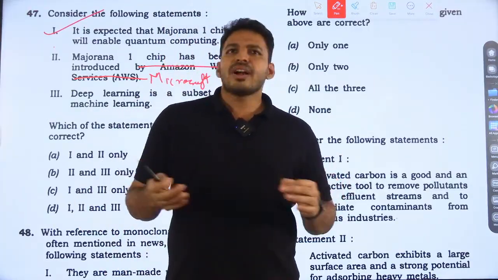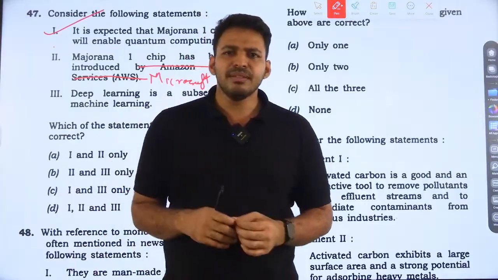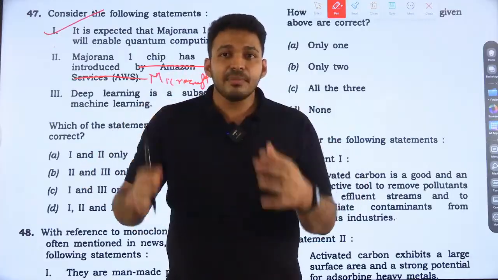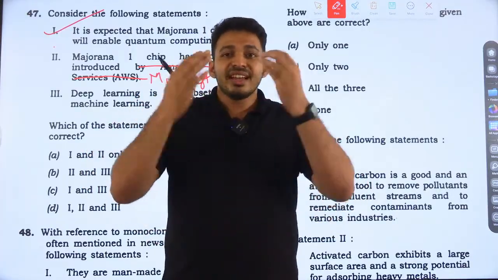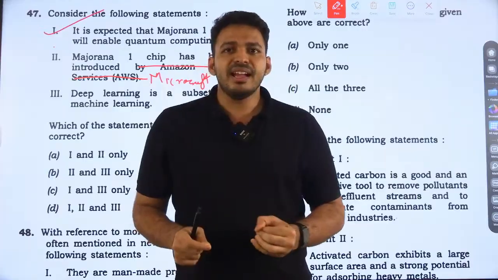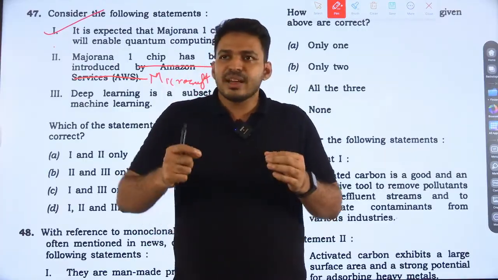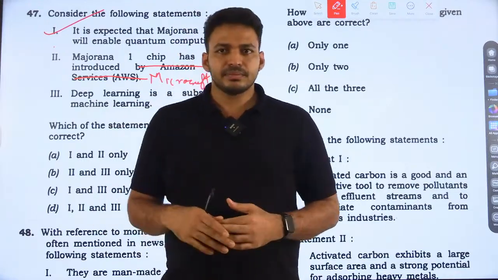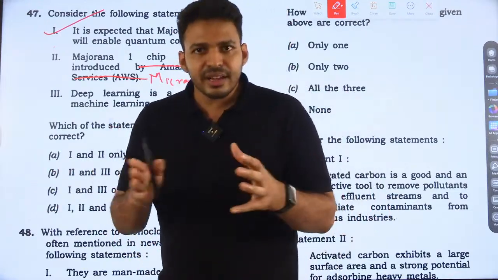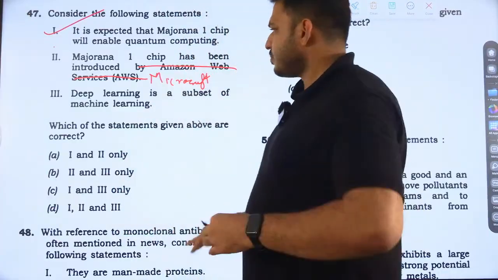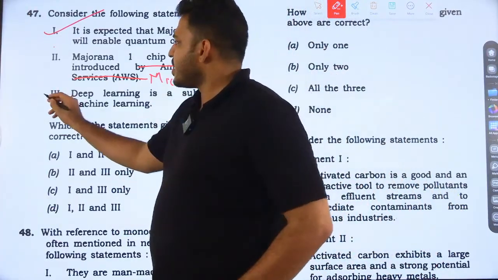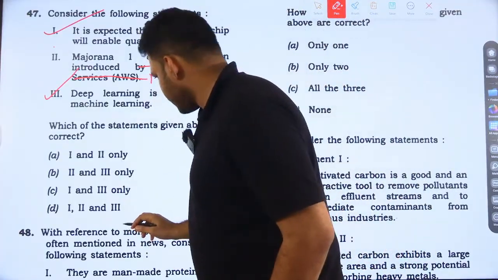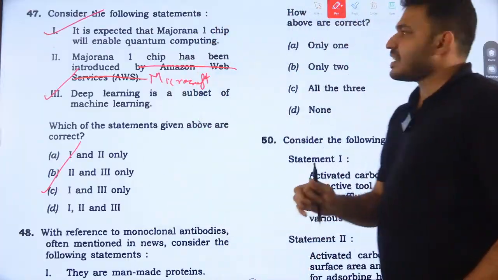So accuracy won't always be achieved with machine learning. But deep learning is a subset of machine learning which learns very deeply and then decides. It is a more and more sophisticated kind of machine learning. That is deep fake, I hope you remember. So deep learning is a subset of machine learning. That is also true. So statements 1 and 3, option C is the right answer here.